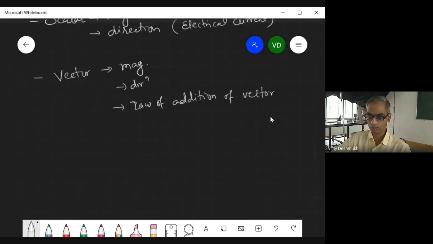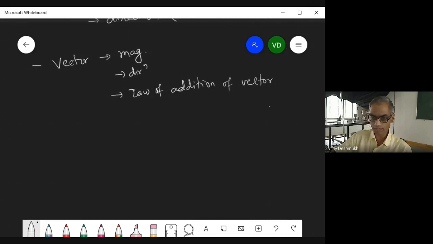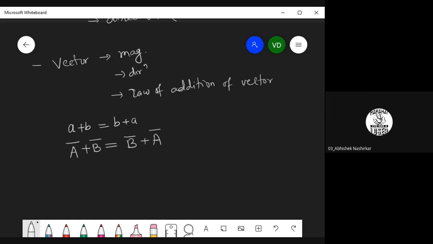Now let us consider adding scalars, which is very simple. The scalar addition, say a plus b, is always equal to b plus a. In vectors, if you use a plus b, is it equal to b plus a? Yes or no?